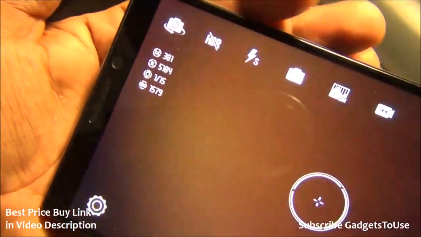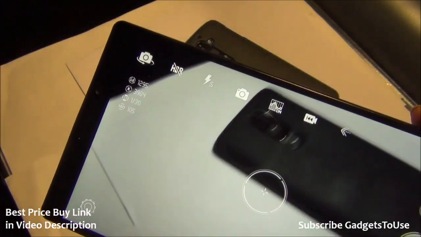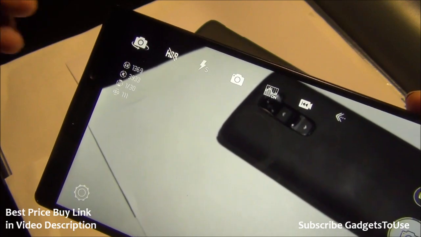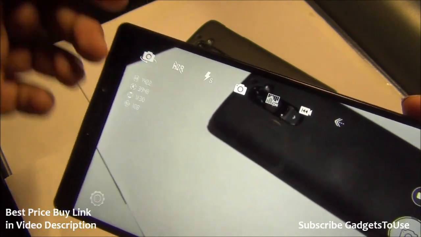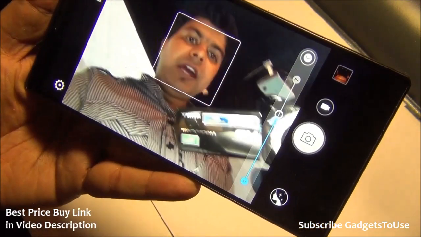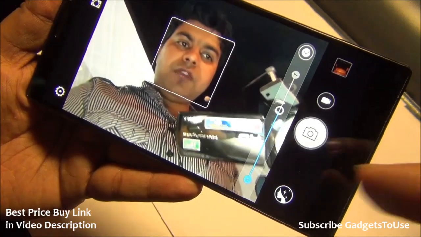You can take HDR photos as well. You have a smart flash mode as well. So in case it senses that there is less amount of light, then it will turn on the flash. Otherwise, it will not. You do have the option to toggle to the front camera. I can show you the view from the front camera. Again, the front camera is a 5 megapixel camera, fixed focus, and you can do a high definition video chat from the front camera, which is good.